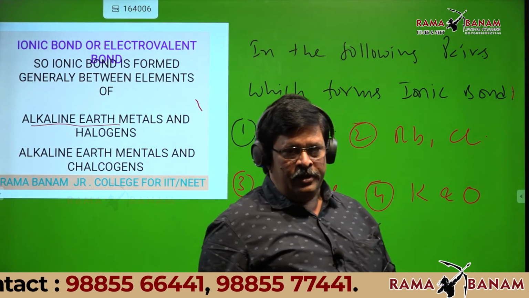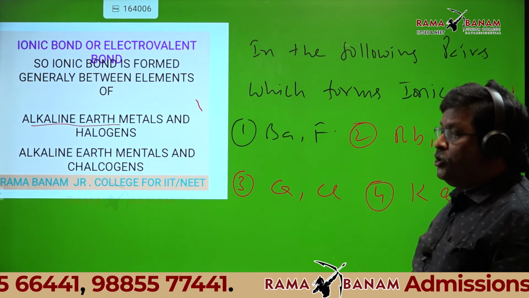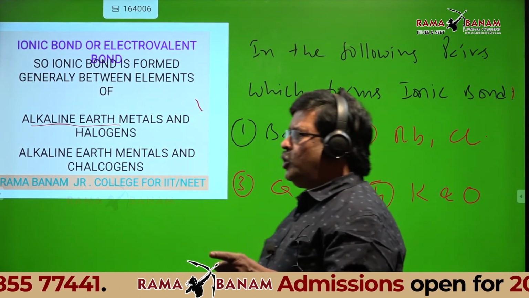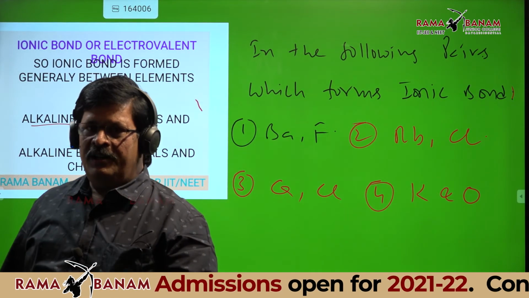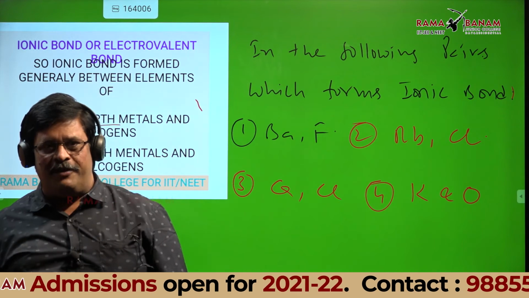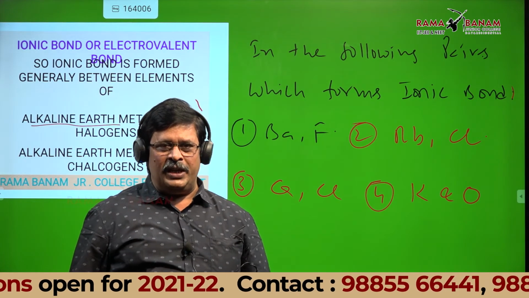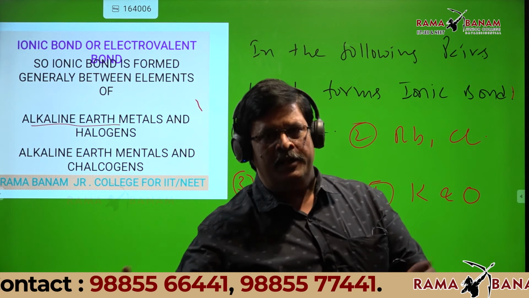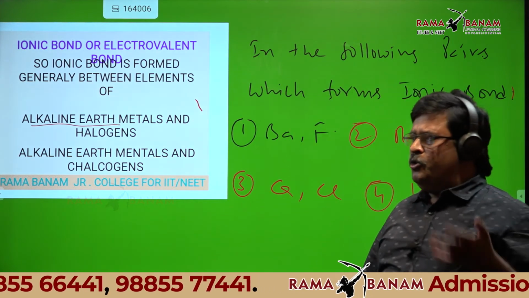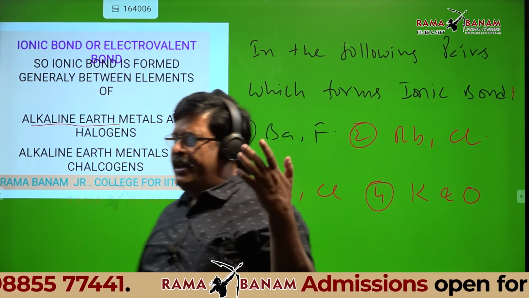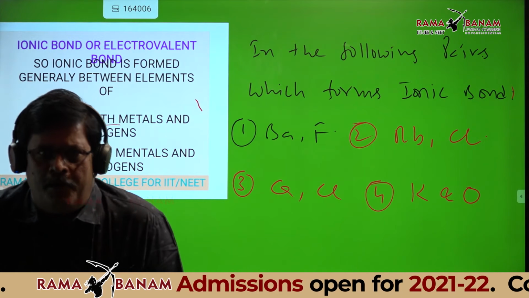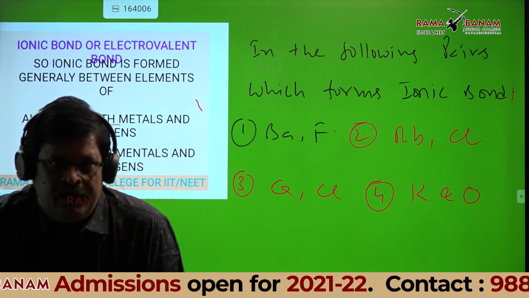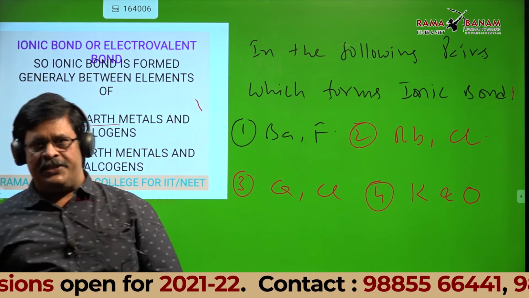That's what I told: why you should know the elements of group 1 and group 2. That itself is the solution for so many questions. If you can remember the elements of 1A, 2A, 7A, 6A groups, you can identify whether the compound is an ionic compound or not. So no need to memorize the examples.